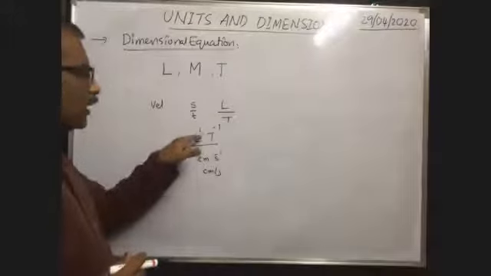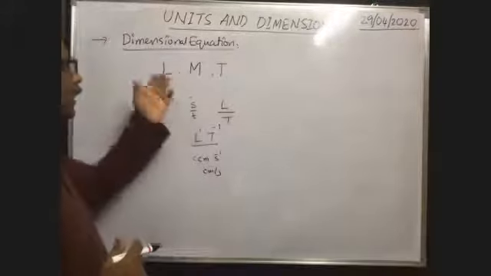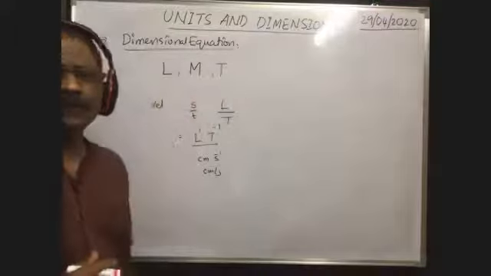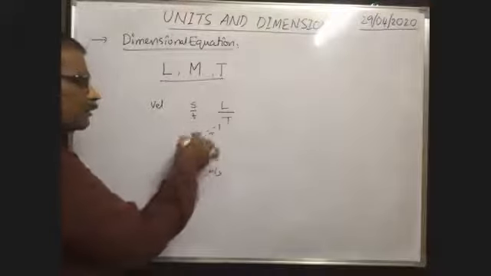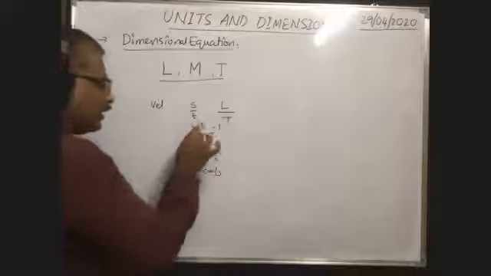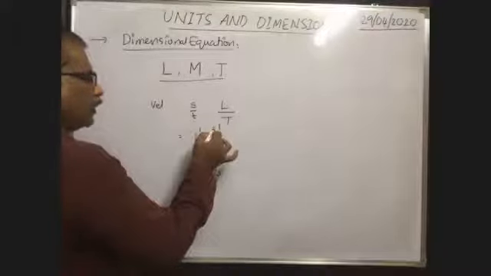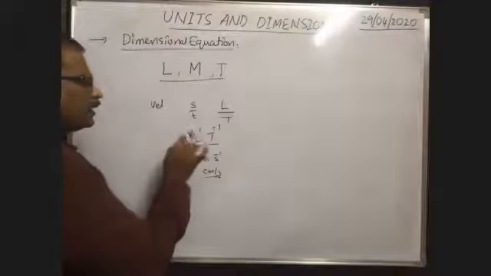In this formula, L and T are the fundamental units. Because CGS system means centimeter, gram, second, which are fundamental units only. Here in this equation, the fundamental units are raised to certain powers to obtain the unit of a derived quantity.